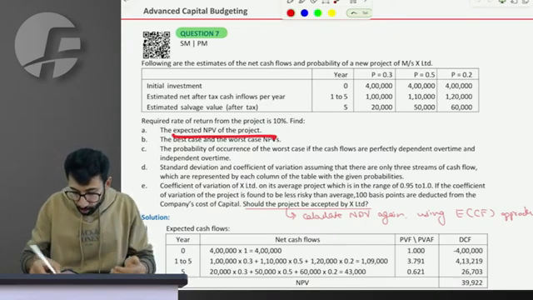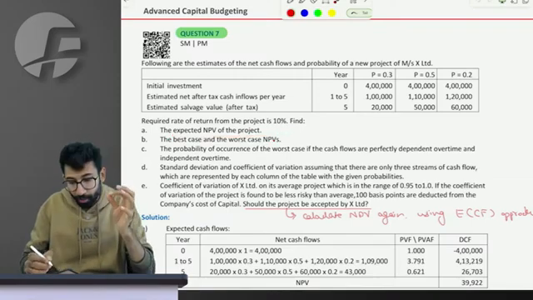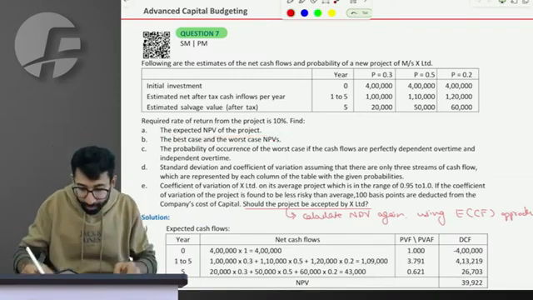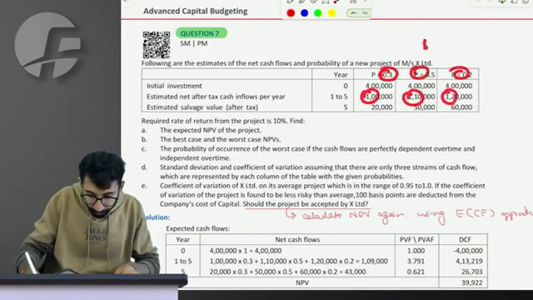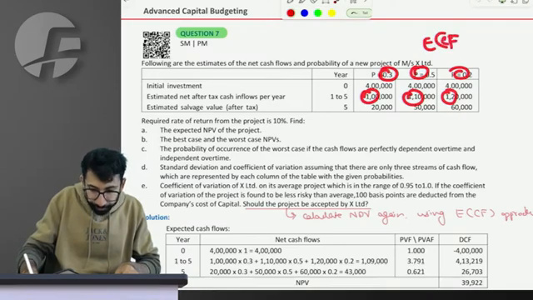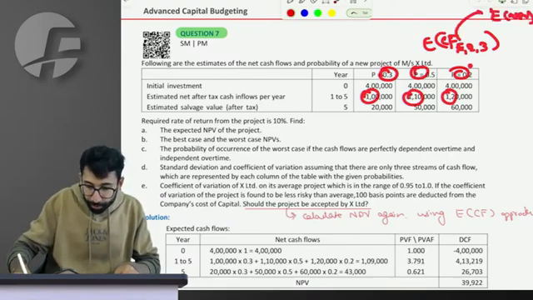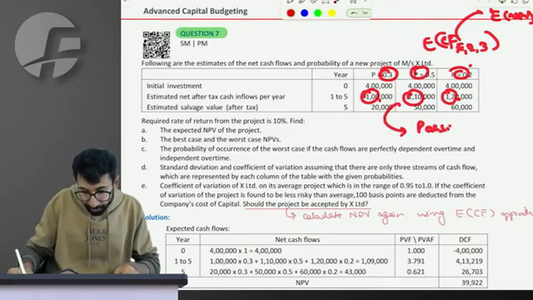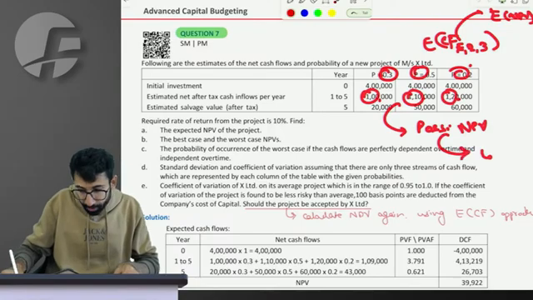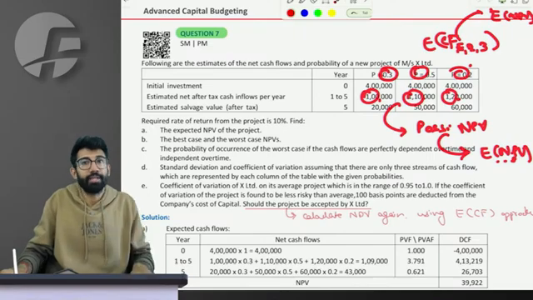You all might think that which approach of calculation of NPV should be followed. There are two approaches now. Approach number one that you learnt in the first section, that sir, if I have possible cash flows with the probability, first I calculate expected cash flow of year 1 and then 2 then 3. Using expected cash flow you calculate expected NPV. Option 2, using these possible cash flows, first you calculate possible NPVs, and of the possible NPV you calculate expected NPV, which you have learnt in the topic of scenario analysis.